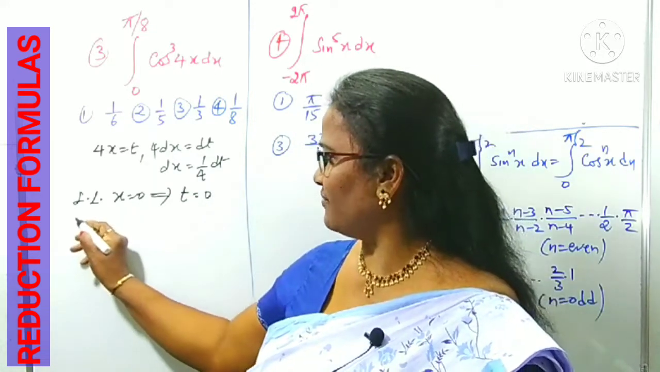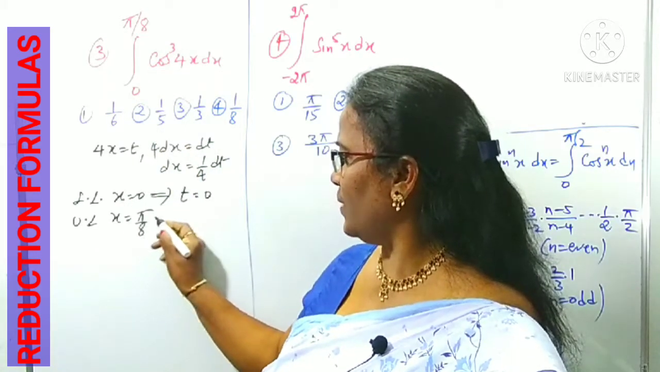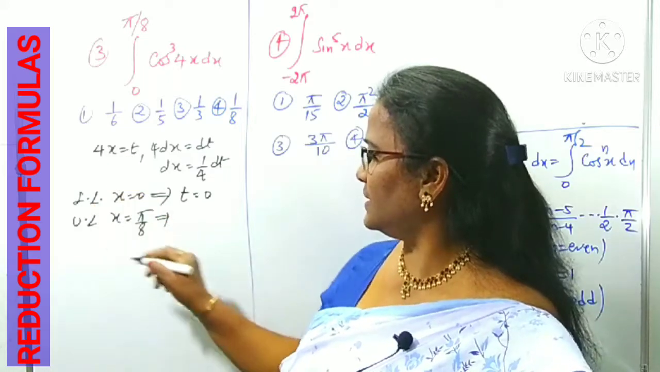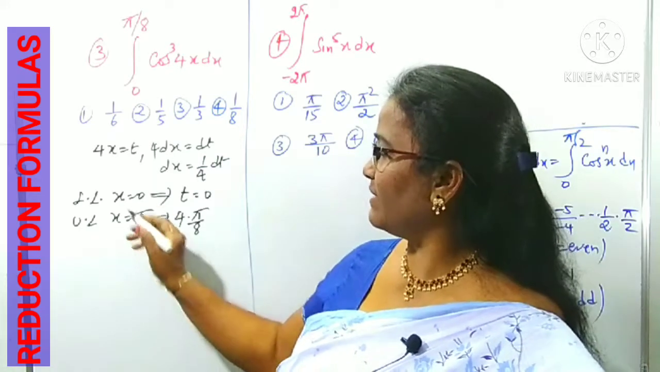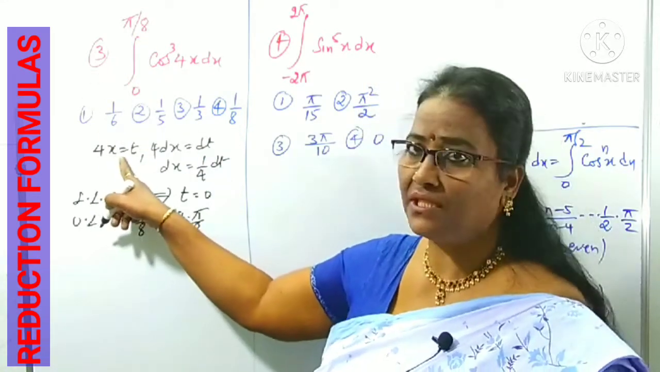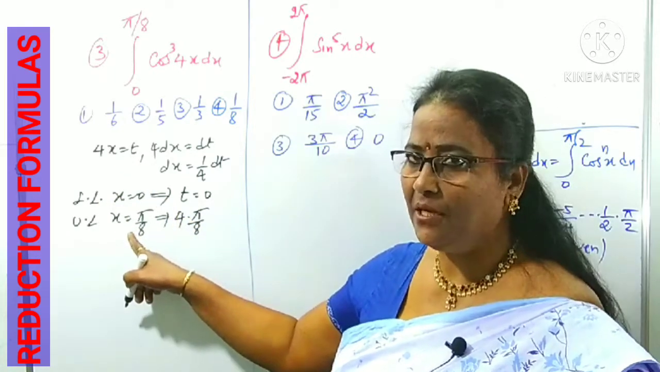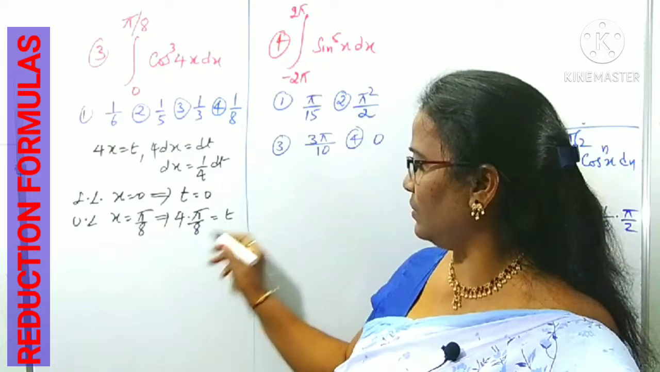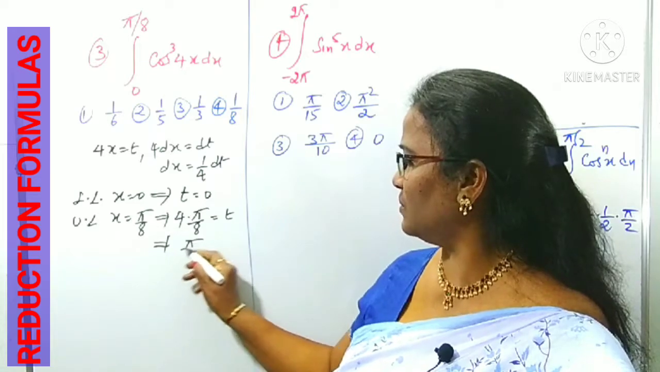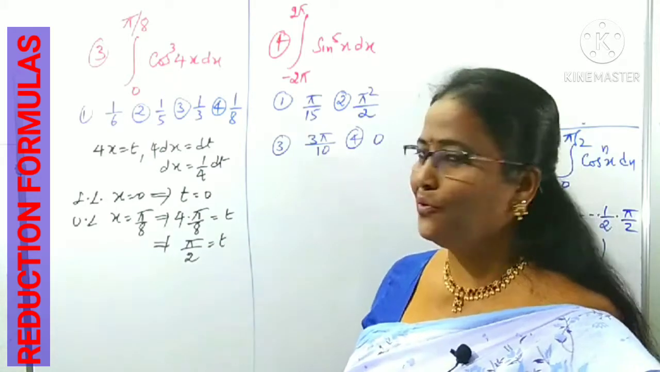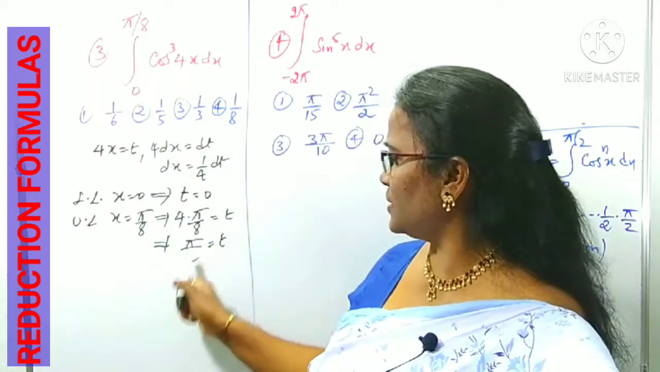0. Now in the same way, what is the upper limit of x that is given? Pi by 8. Okay, now we can concentrate on t. That is 4 into, in place of x we take pi by 8. 4x is t. So 4 into pi by 8 is how much? Pi by 2. Now the limits also change. Limits are changed from 0 to pi by 8 to 0 to pi by 2.